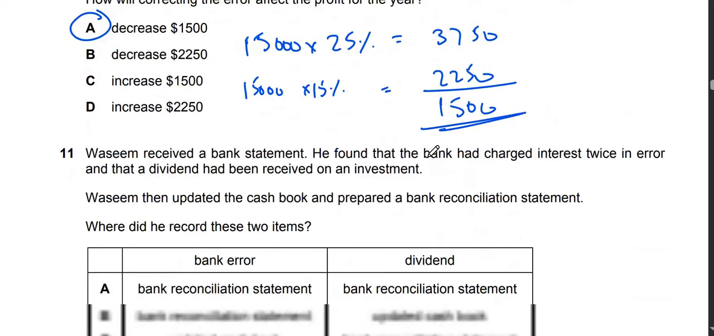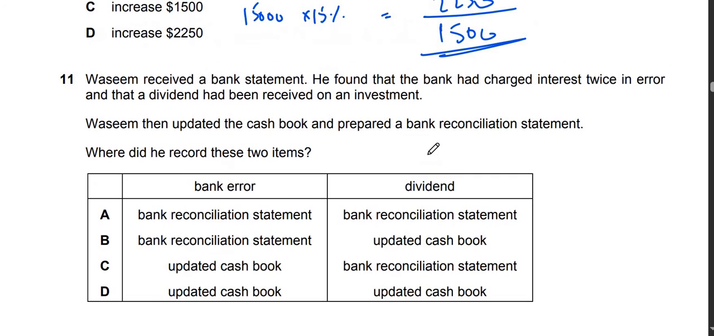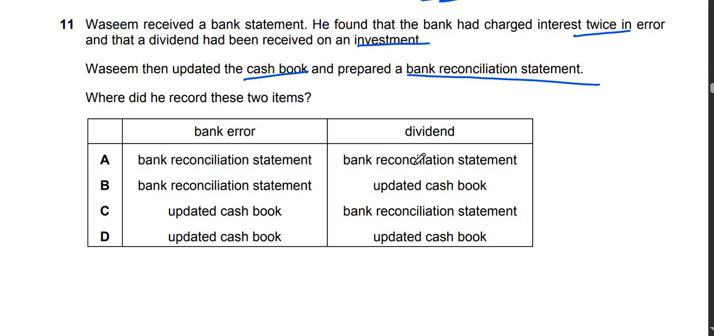Okay. Question number 11. It says that Wasim received a bank statement. He found that the bank had charged interest twice in error, and that a dividend had been received on an investment. Now it says that Wasim then updated the cash book and prepared a bank reconciliation statement. Where did he record these two items?